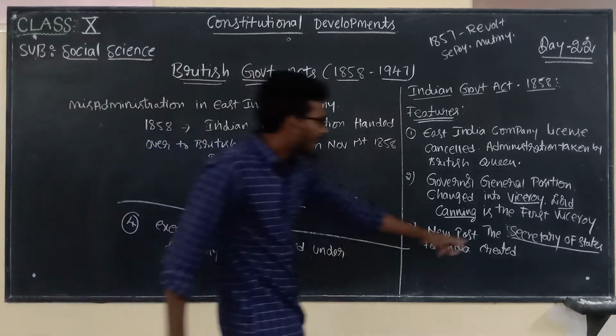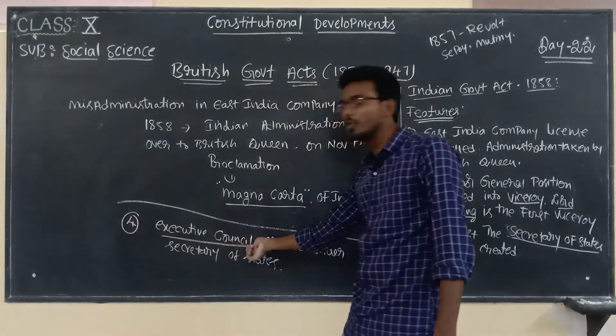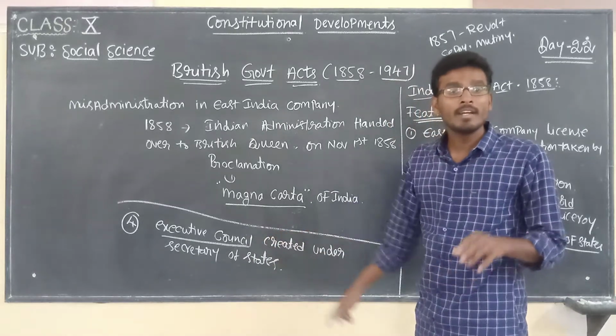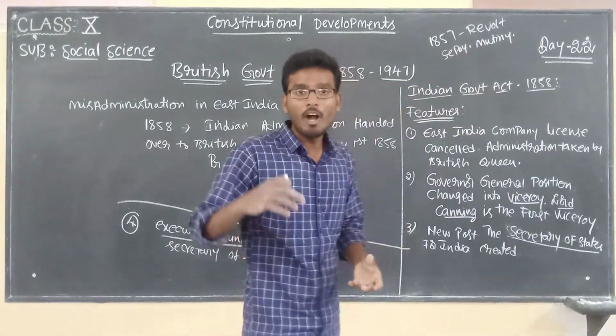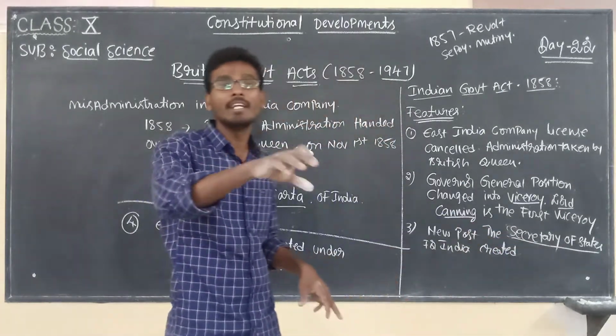Means under the Secretary of State, one executive council will be there. So why will this executive council be there? In order to assist, in order to help the secretary in the administration in India.